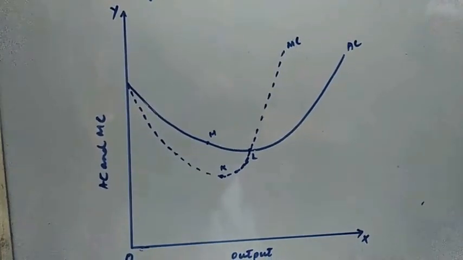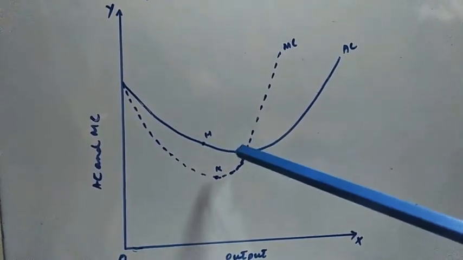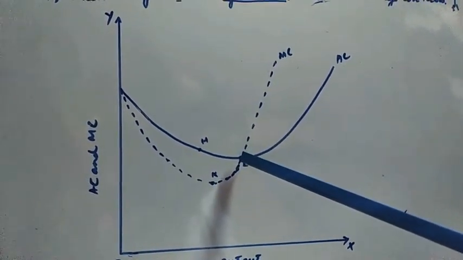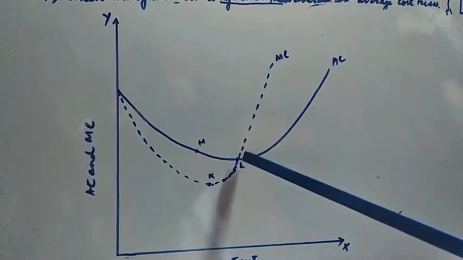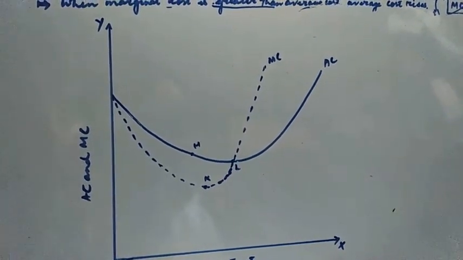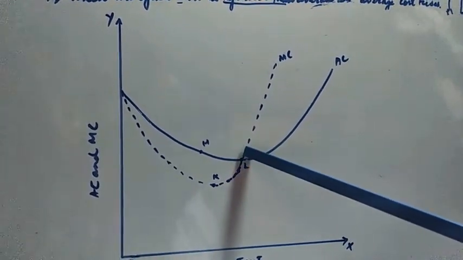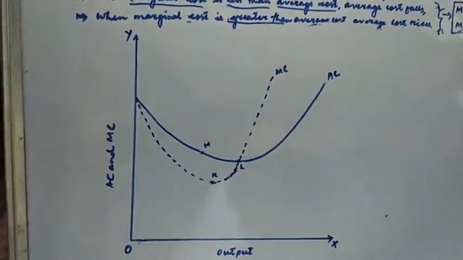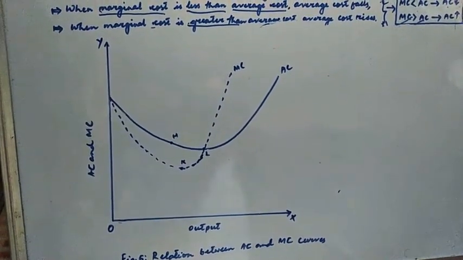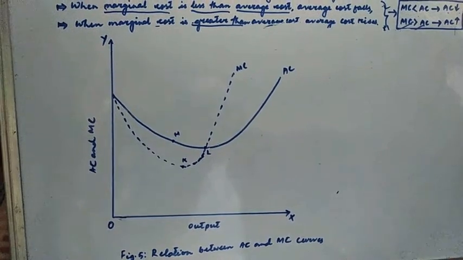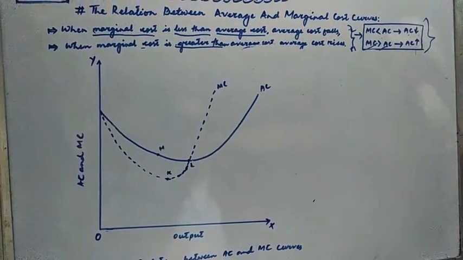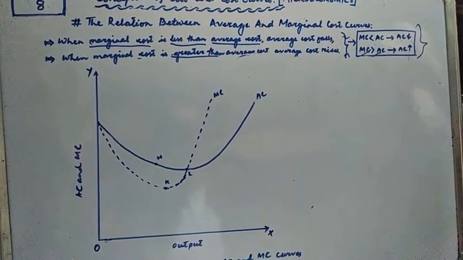So since MC is below average cost till point L, even though MC is rising from K to L, since it is below average cost, average cost still falls till this point L. So the point is, it is not correct to generalize the direction of the marginal cost curve according to the average cost curve. And those are the relations that we have explained between average cost and marginal cost curves.